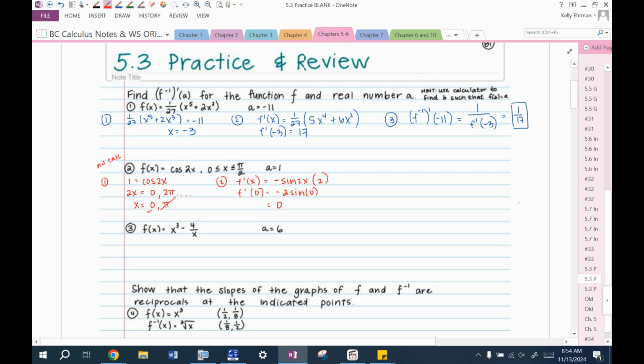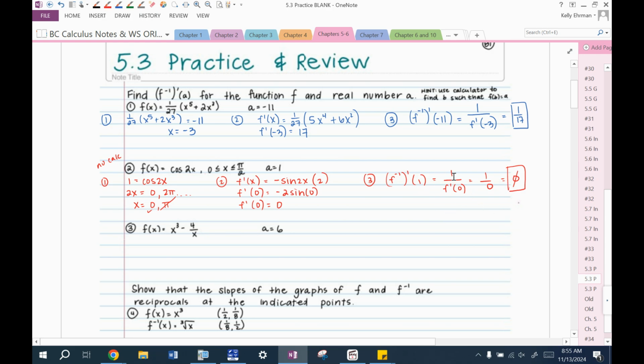Sine of 0 is 0. So f prime of 0 is 0. All right, now this is going to be a problem, right? Because we're trying to find f inverse prime of 1, and that's equal to 1 over f prime of 0, and that's equal to 1 over 0. So that means that f inverse prime of 1 does not exist.